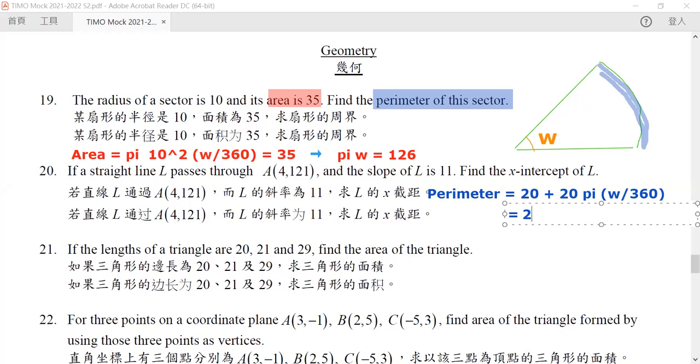So the whole thing will now become 20 times 126 divided by 360. If we calculate them, this would be equal to 7. And hence our perimeter is equal to 27 for our question 19. All right, the perimeter will be equal to 27.